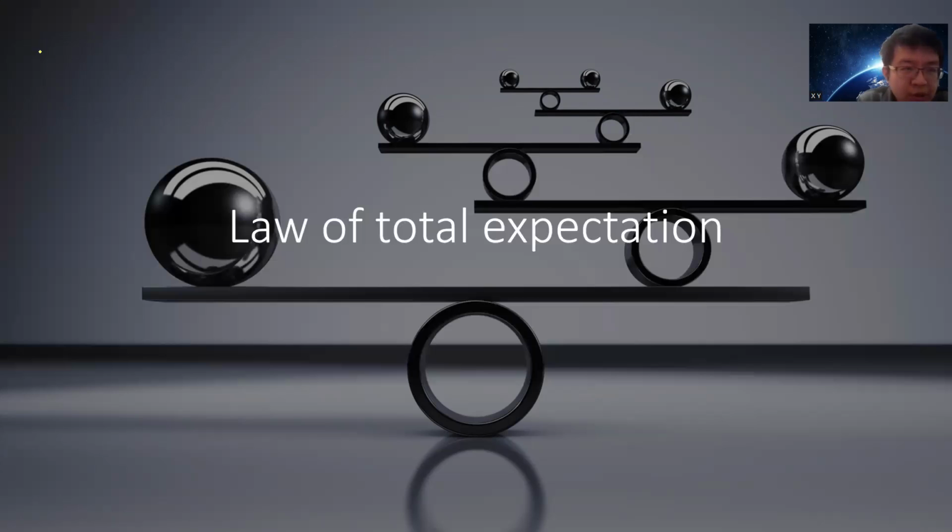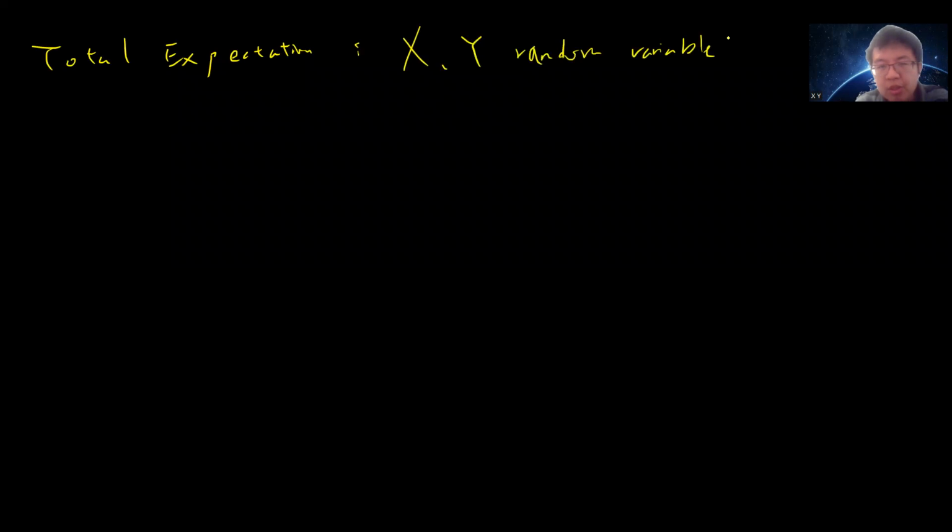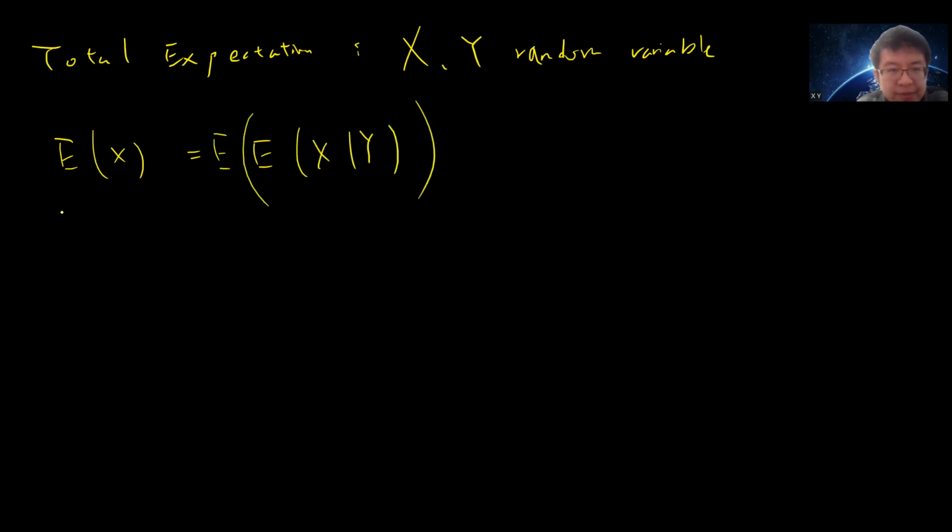Okay, so this is a famous law called the law of total expectation. Just for convenience, since I don't want to talk about measure theory in this video, I will assume that X and Y are random variables and that they're all finite. So X only has finitely many values to choose from, and Y also has finitely many values to choose from. The expectation of X equals the expectation of the expectation of X conditional on Y. So this is the theorem.